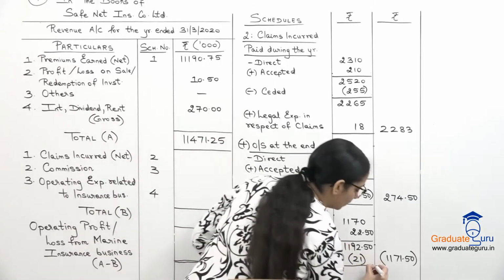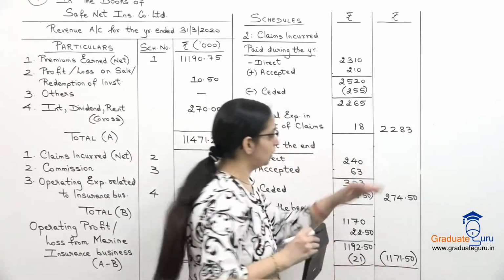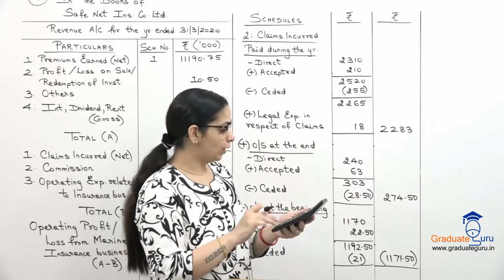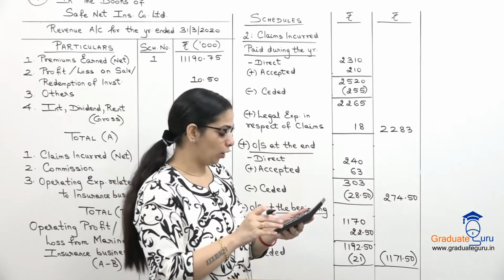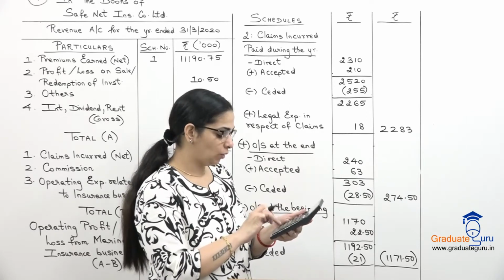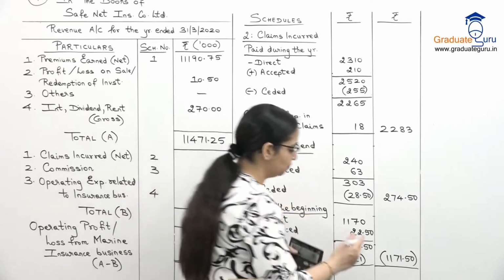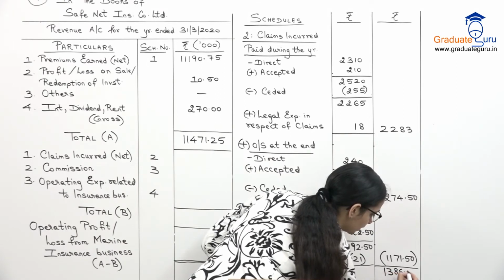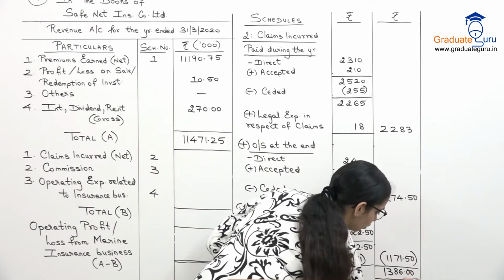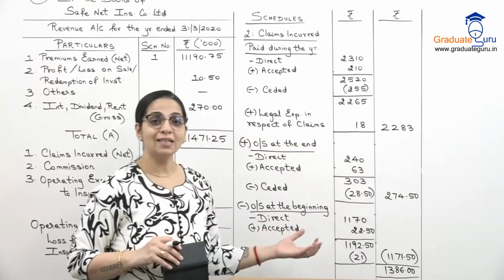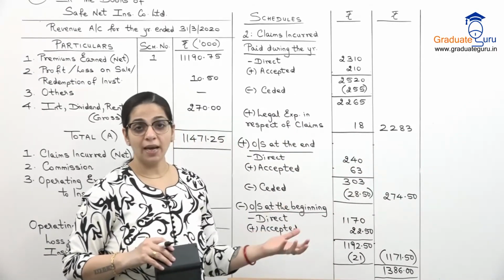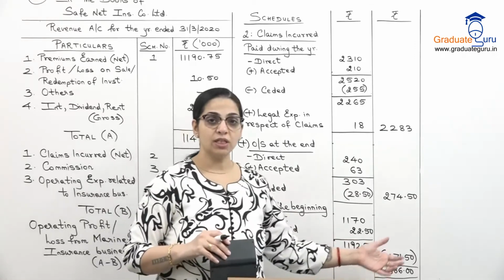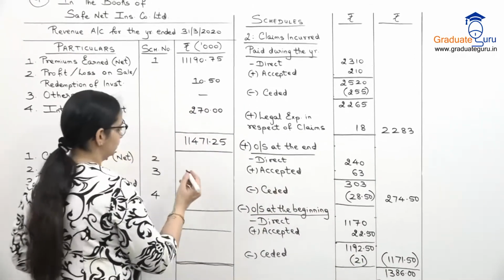So let us subtract this. First we will add these two, and from this the other will be subtracted. 2283 plus 274.5 minus 1171.5, we get 1386.00. This is our net claims which we have paid during the year, or incurred, which is our expense. This I will take to my revenue account.